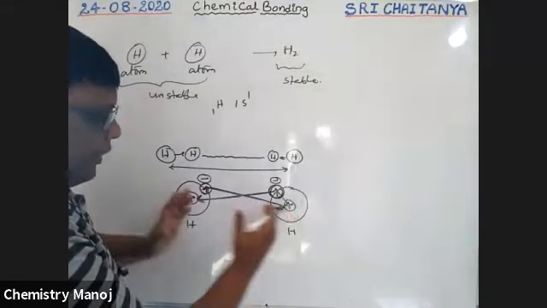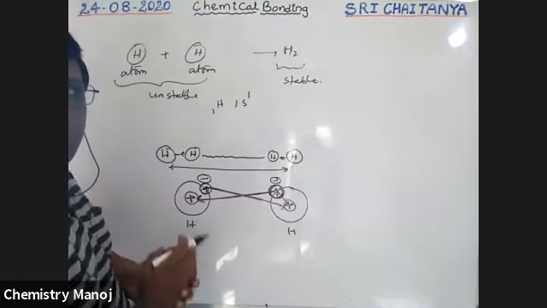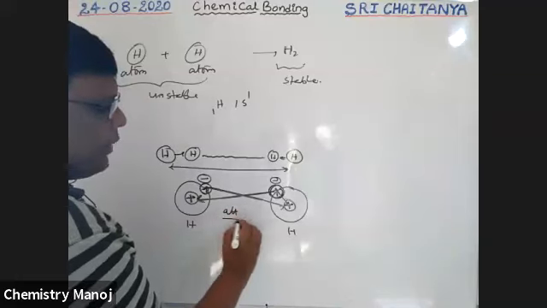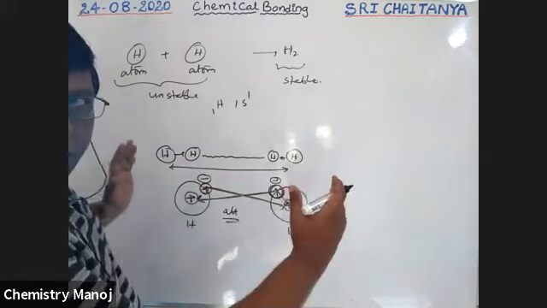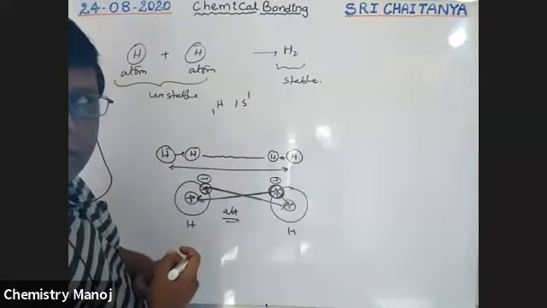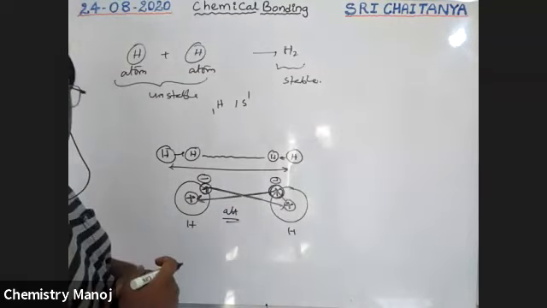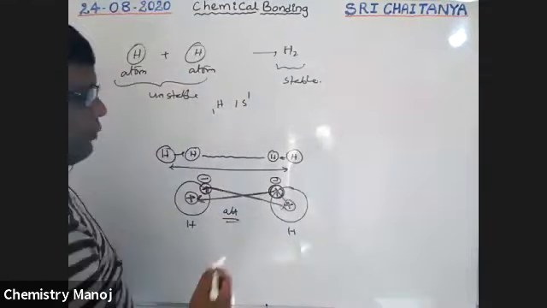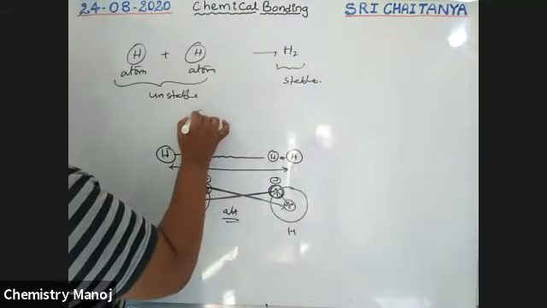That means between these two atoms there is an attractive force. When atoms are far away, these attractive forces dominate. Now, when they are approaching each other, for example if these two are like this, they are very near to each other.